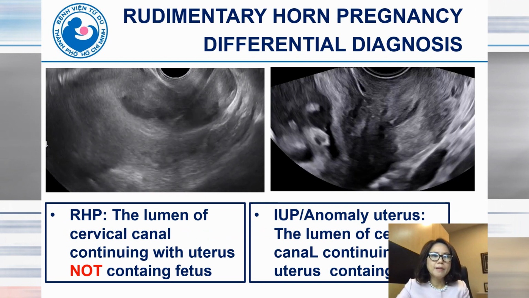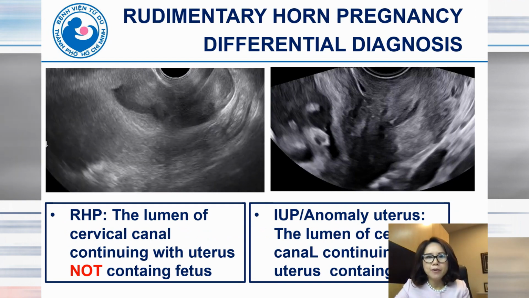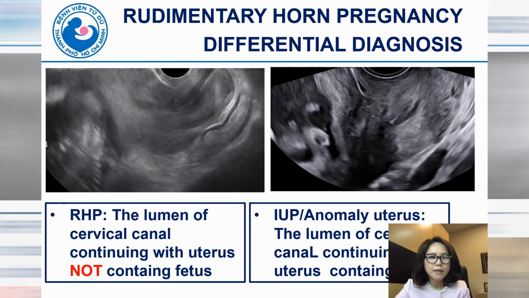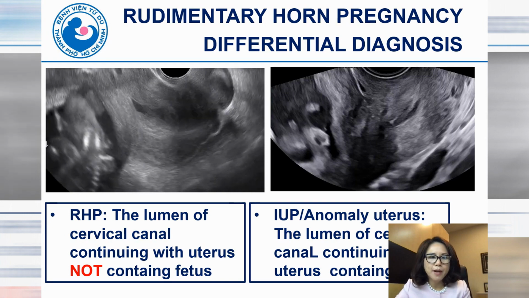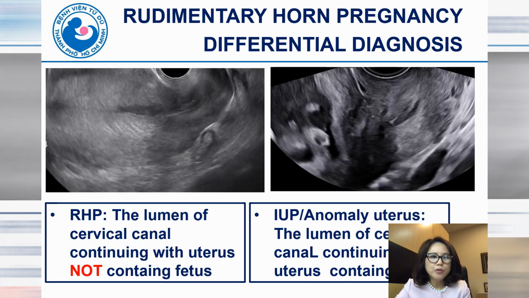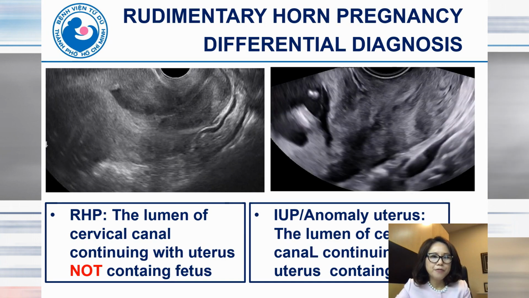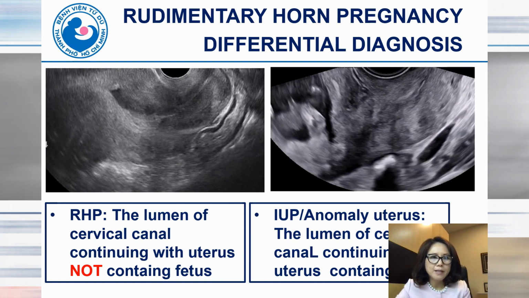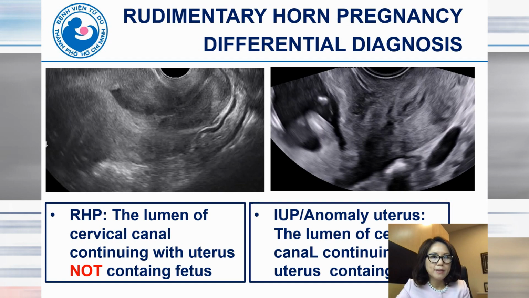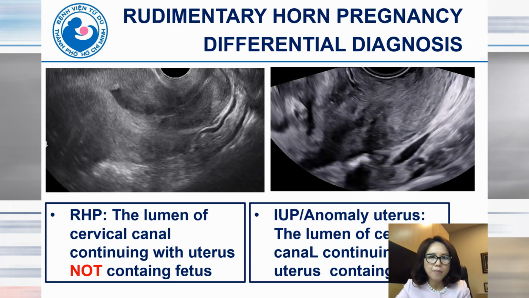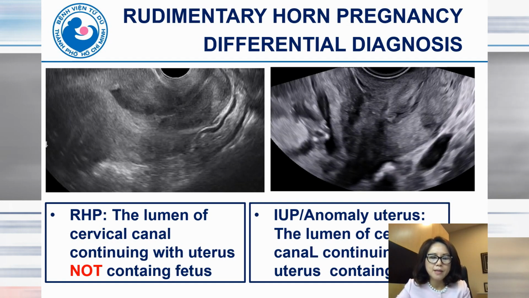So to make the differential diagnosis, you need to check the lumen of the cervical canal continuing with the uterus, containing or not containing the fetus. And this is a case of rudimentary horn pregnancy, and this is a case of intrauterine pregnancy in an anomalous uterus like a bicornuate uterus.